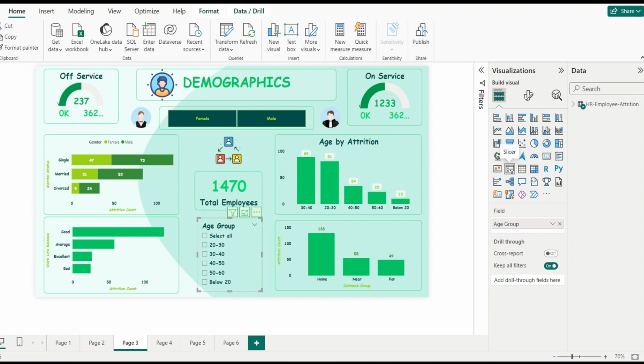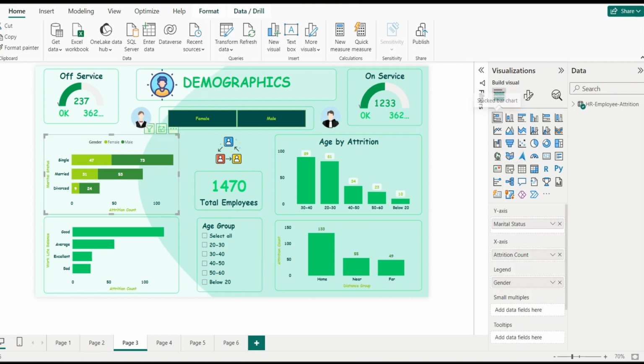Other than that, I have used a slicer. A slicer provides a drop-down list from which we can select an appropriate value. Next, this is a stacked bar chart which explains the attrition count, that is, employees that have left the company, by marital status. Light green represents the female gender and dark green represents the male gender. From the single category, 47 are female and 73 are male. From the married category, 31 are female, whereas 53 are male.